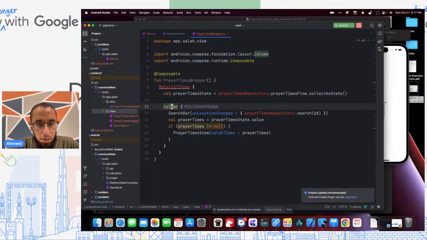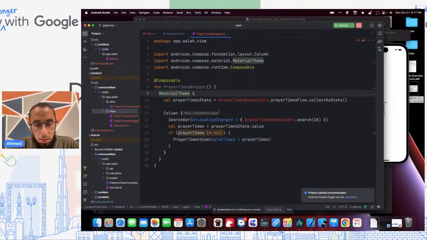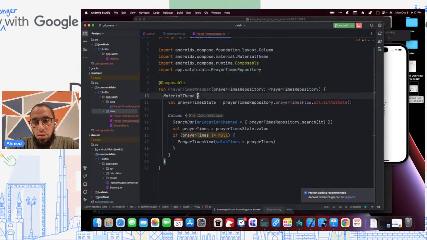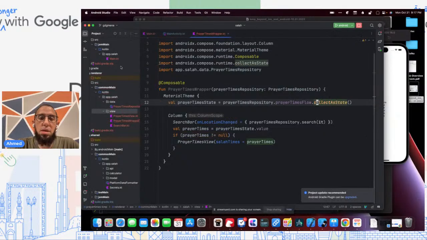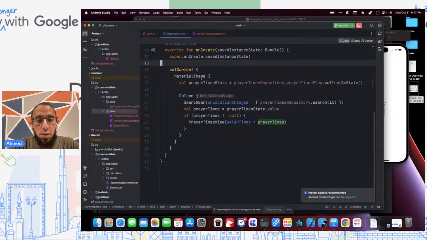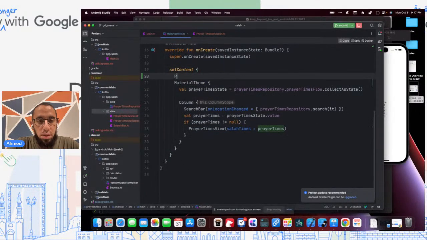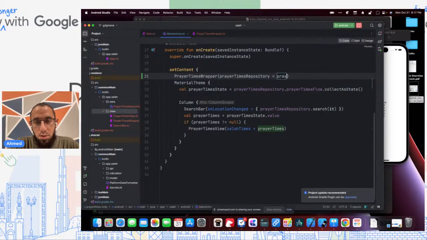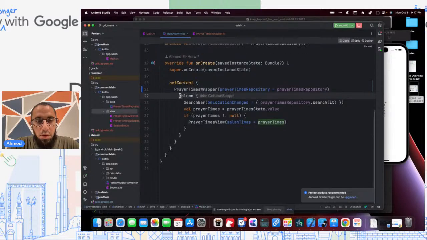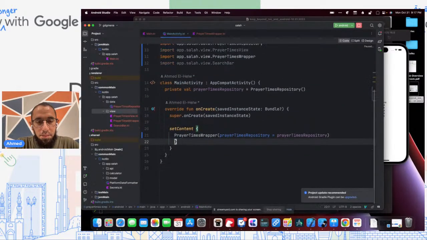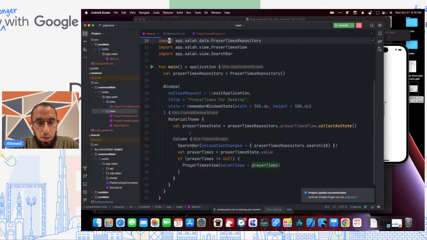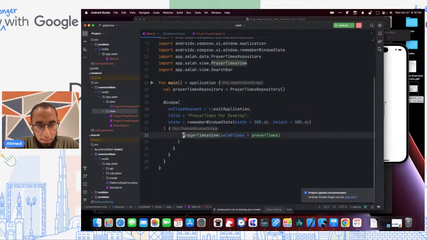I'll fix the imports. And we'll take the prayer times repository as a parameter as well. And so now we can go into main activity and replace this with prayer times wrapper, prayer times repository. We can get rid of all of this stuff, and clear the imports. And we can do the same thing here.